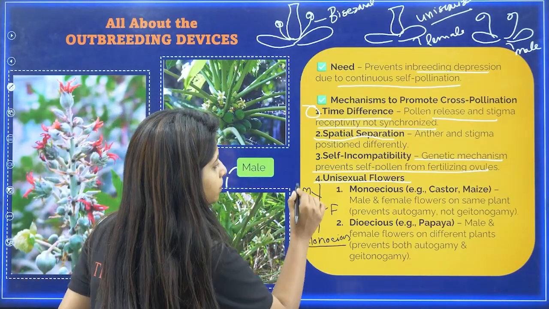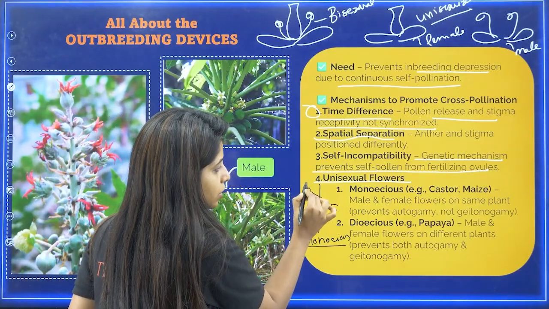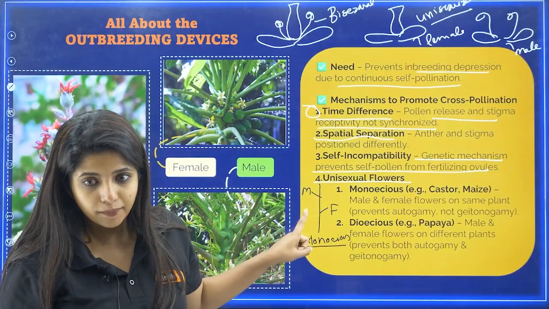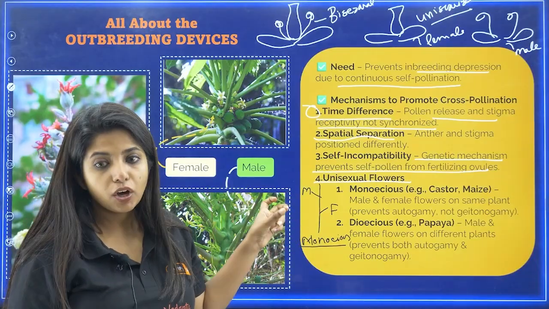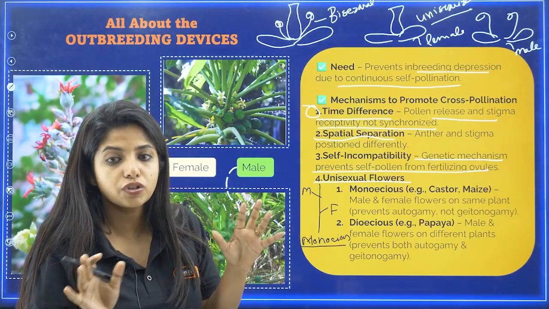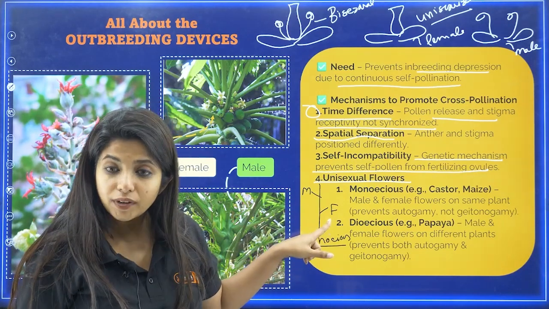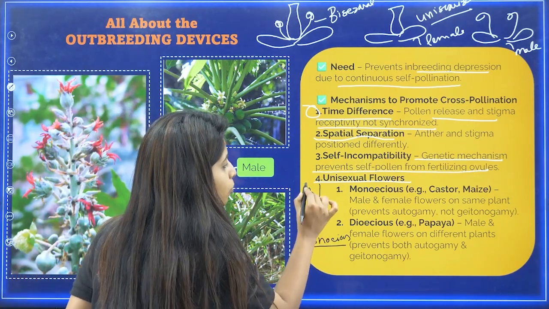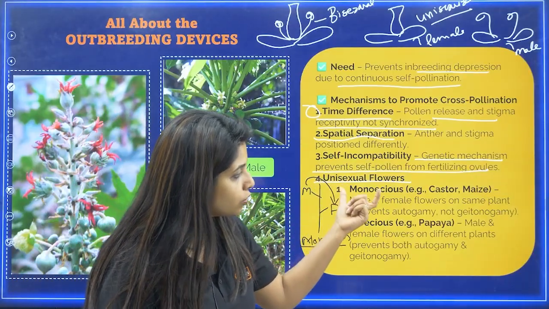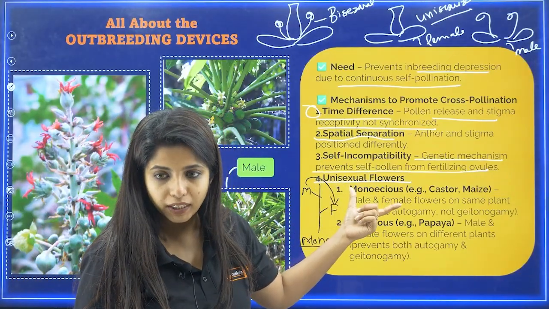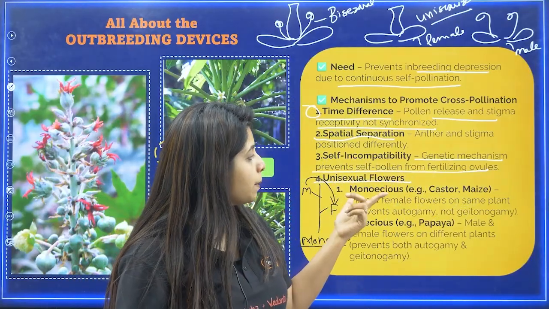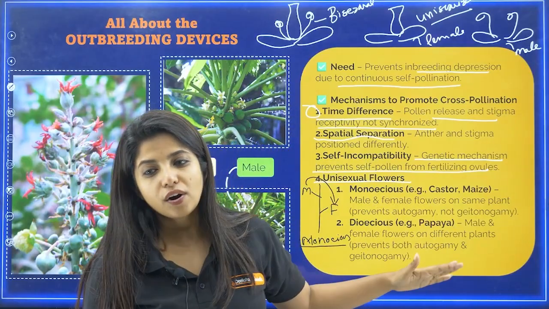So, over here, suppose you have this. What will happen? Basically, it can prevent autogamy. Why? Because if the female part is not there, self-pollination is not going to happen. But can it prevent geitonogamy? No, my dear children. Still, it can happen like this. So, monoecious plants, my dear children, example castor and maize, have male and female flowers on the same plant. This prevents autogamy but not geitonogamy.